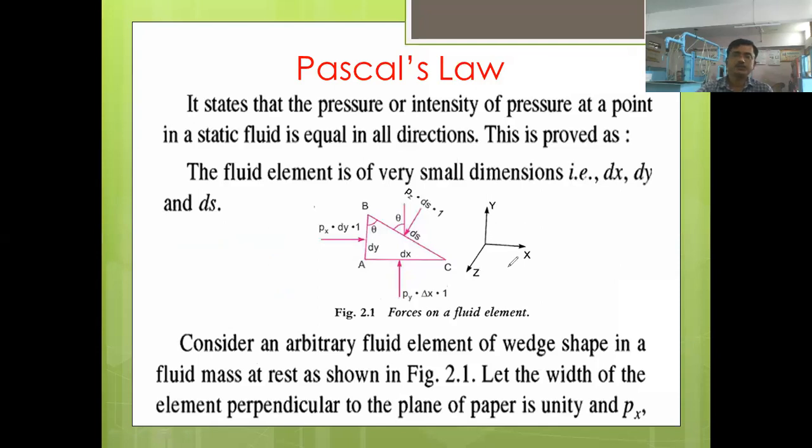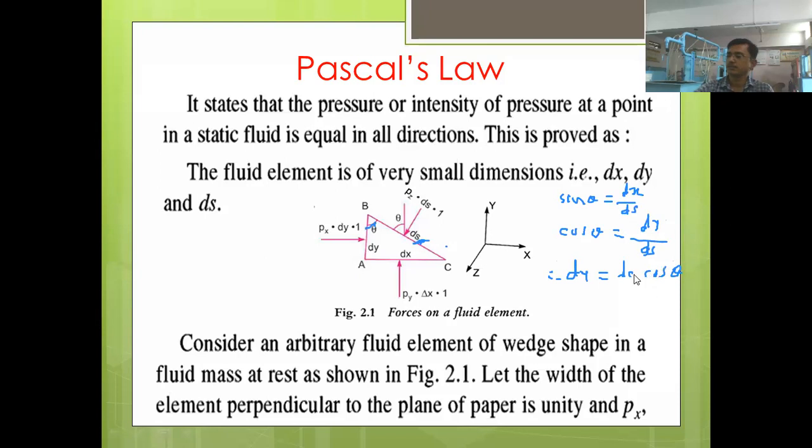Once again, do not get confused. This is the angle theta. What is sin theta? Sin theta is opposite by hypotenuse, that is dx by ds. What is cos theta? Cos theta is adjacent, that is dy, by hypotenuse, that is ds. Therefore, dy is equal to ds cos theta.